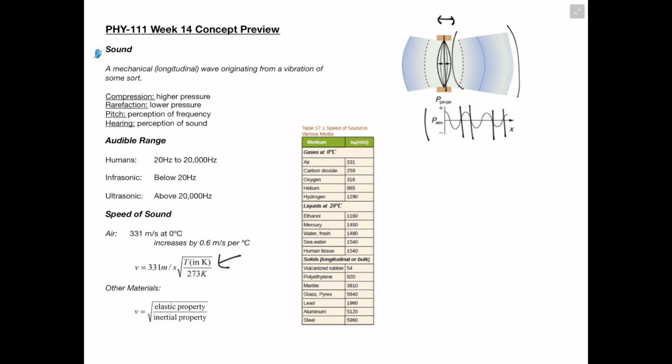And then when we're dealing with other materials, we would take the elastic property of the material divided by the inertial property of the material and take the square root of that, and that would give us the speed of sound in these other materials. We're not really going to be using this equation very often, but I do have a table here on the right that has a couple different common mediums that we would maybe want to find the speed of sound in. So it's a good idea to take a look at that.